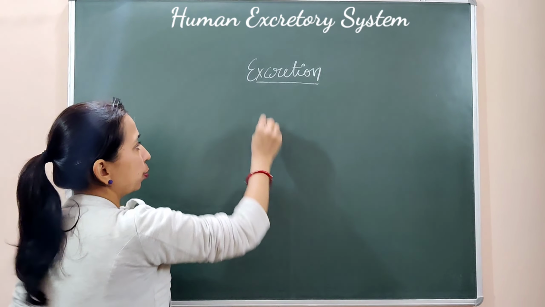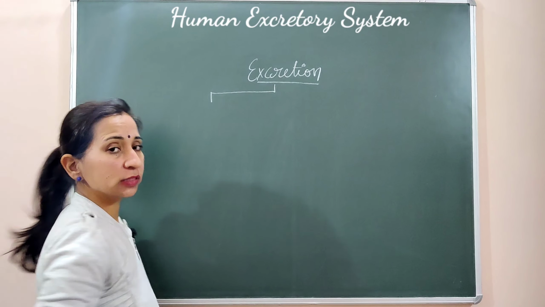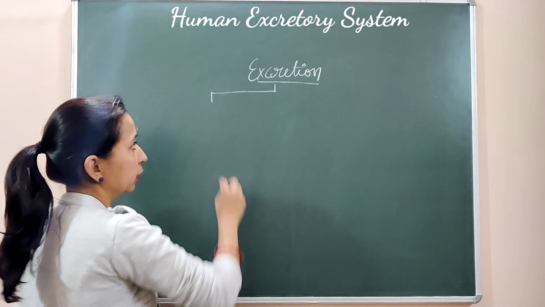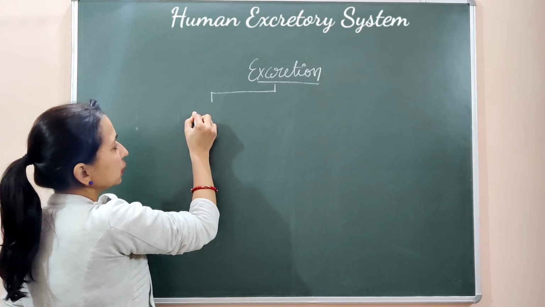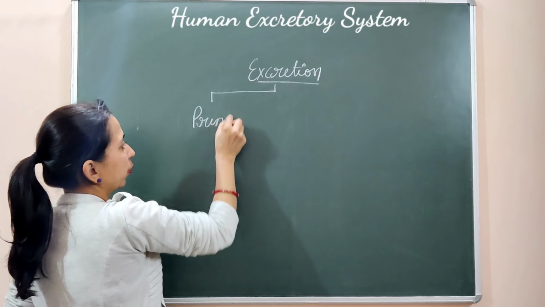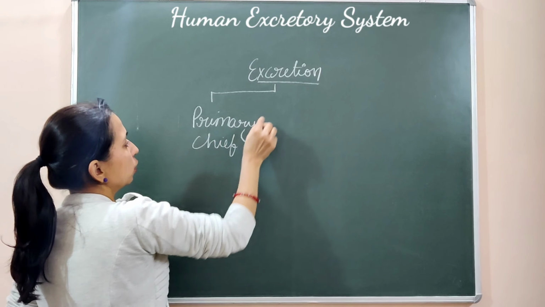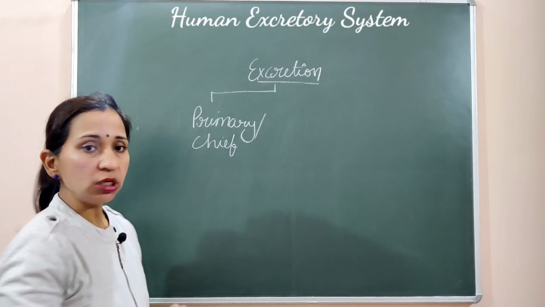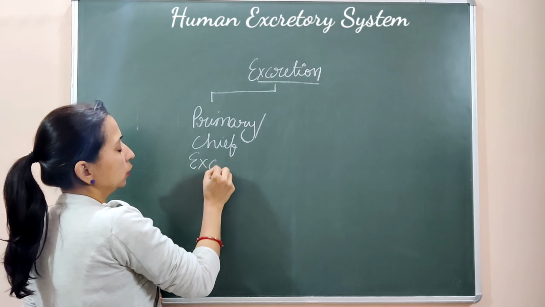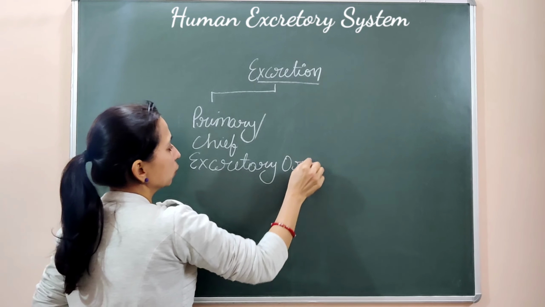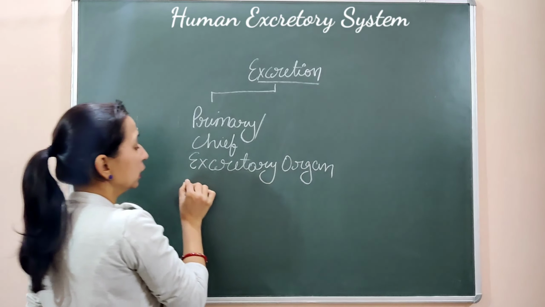One is known as the primary or chief excretory organ, and the second one is known as the accessory excretory organ. So one is the primary or principal excretory organ. What does it mean? It is the main excretory organ. So the chief or primary excretory organ is the kidney.